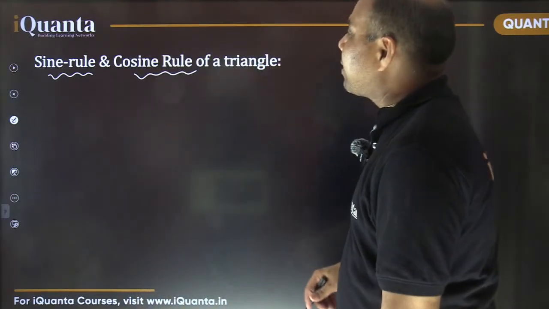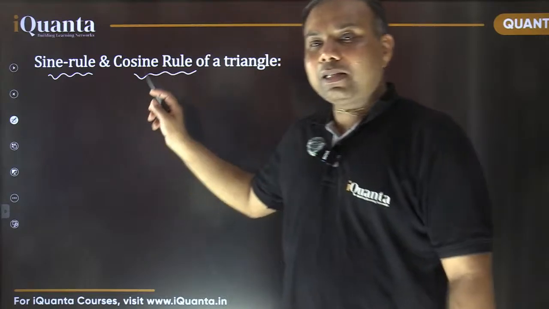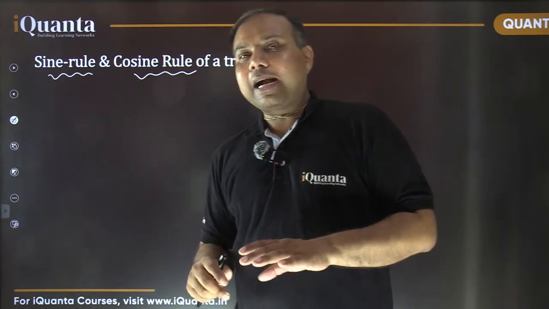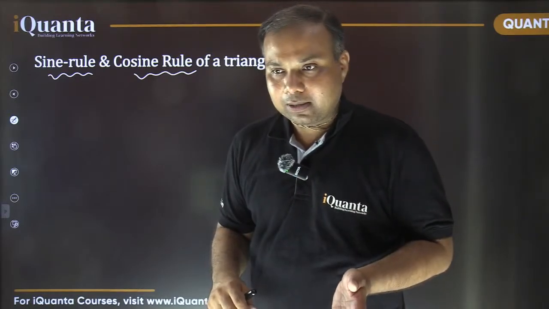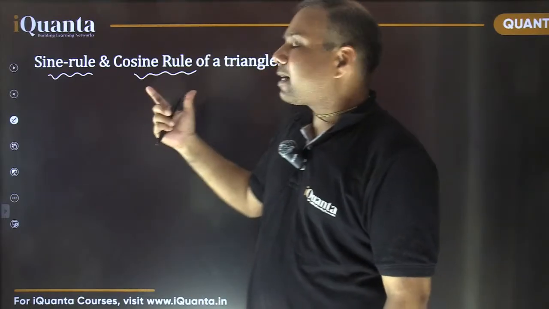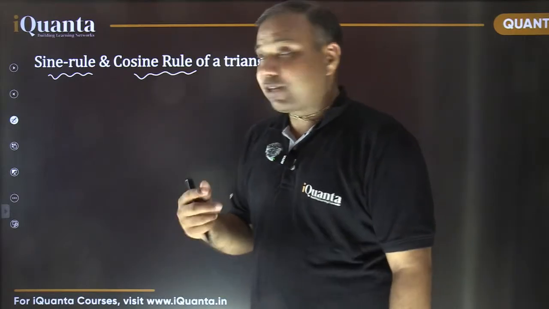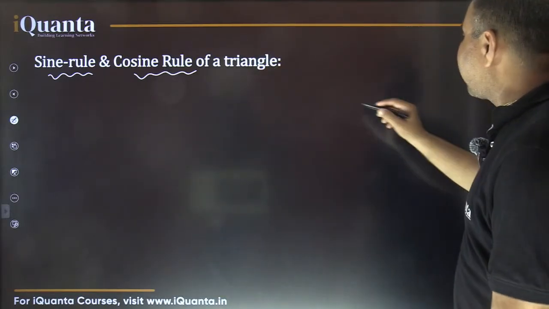So what are sine rule and cosine rule? Basically, these trigonometric rules relate the side lengths and the angles of a triangle. I repeat, they just relate the side lengths and the angles of a triangle. So what is the relation? How do they relate with each other?